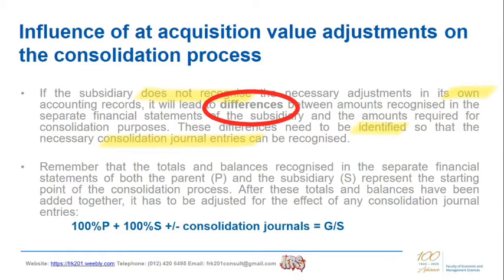Remember, the totals and balances recognized in the separate financial statements of both the parent and the subsidiary represent the starting point of the consolidation process. This is where we take 100% of P and add to that 100% of S. That is my starting point. After these totals and balances have been added together, it has to be adjusted for the effect of any consolidation journal entries before we can conclude we have faithfully represented group statement amounts.